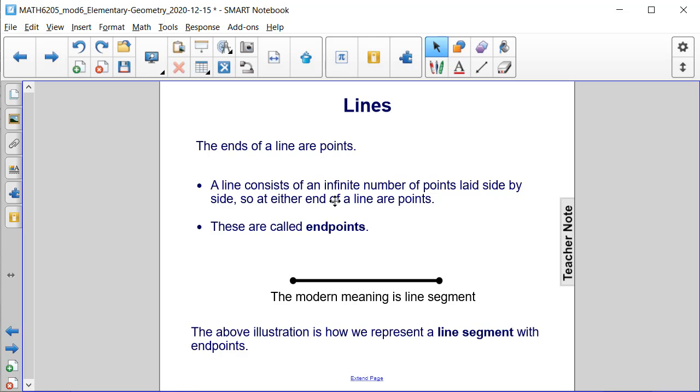A line consists of an infinite number of points laid side by side, so at either end of a line are points, and these are called endpoints. This is the original definition for what's known as a line segment, where it starts and ends with endpoints, and that's how a line segment is represented, and it is a part of a line.